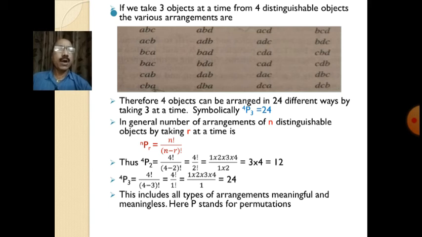So here order of placing makes a new arrangement. Here P stands for permutation, and the general formula for permutation is nPr equal to n factorial divided by (n minus r) factorial.